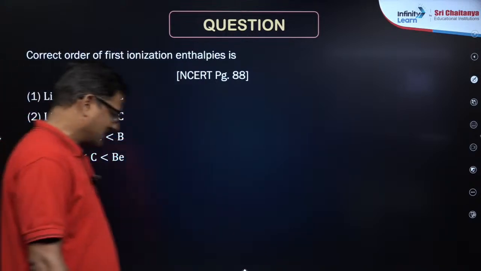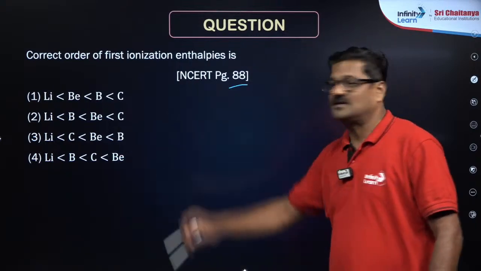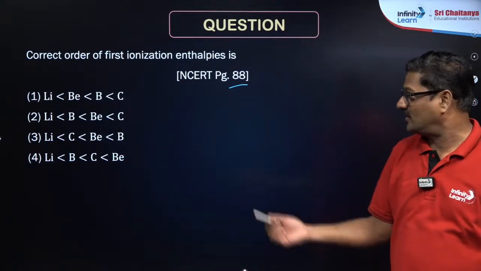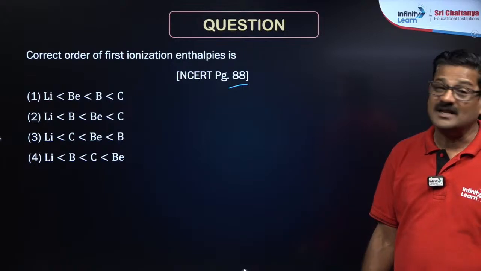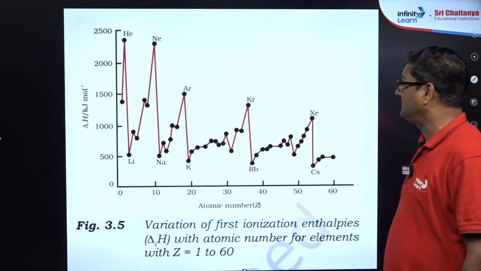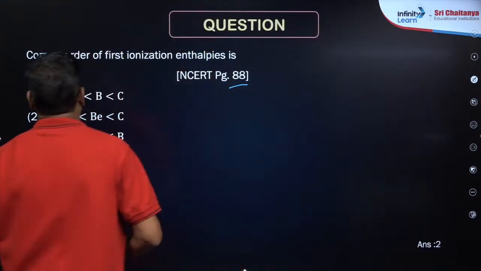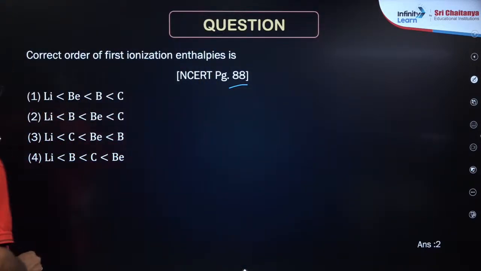Correct order of first ionization energies. How it is connected with NCERT here, we know the order, we can directly write it now. There is a graph given in the NCERT textbook. If you see this, among what are the elements? Lithium, beryllium, boron, carbon, right?